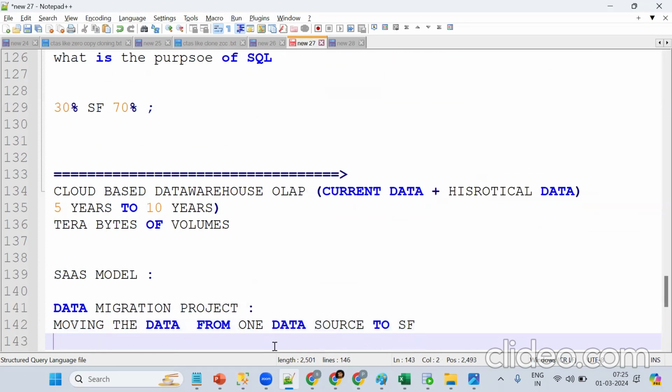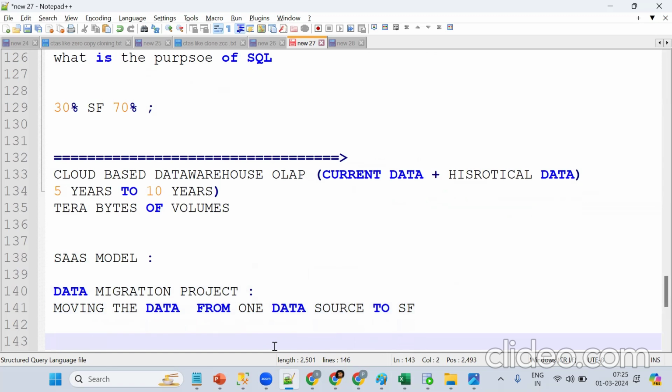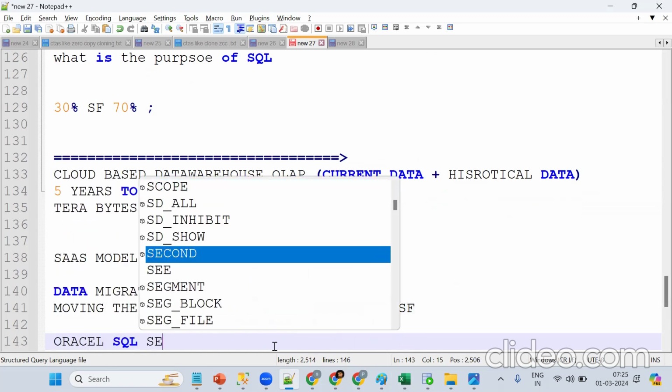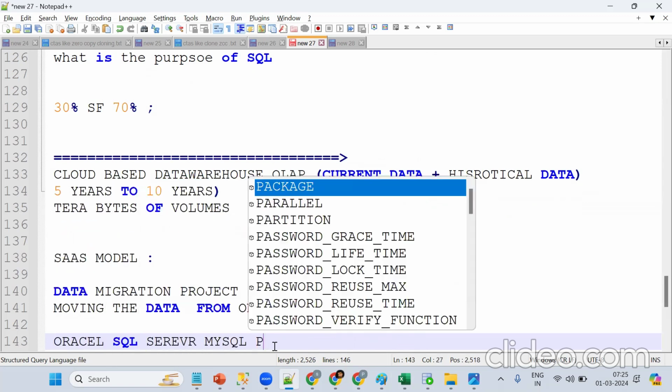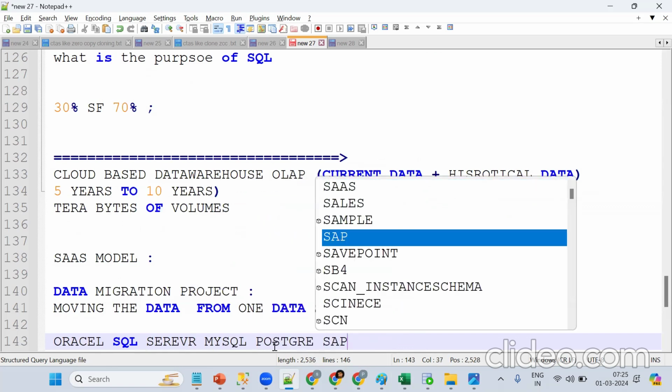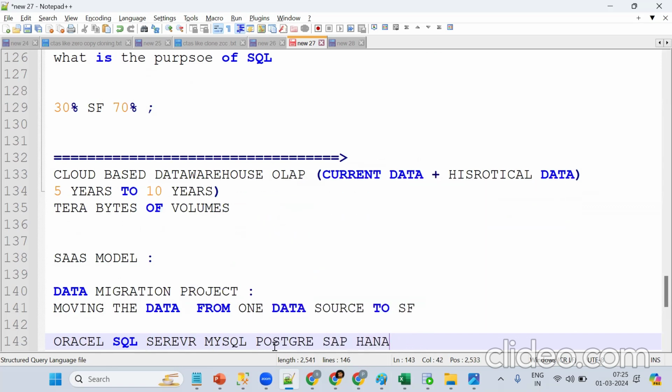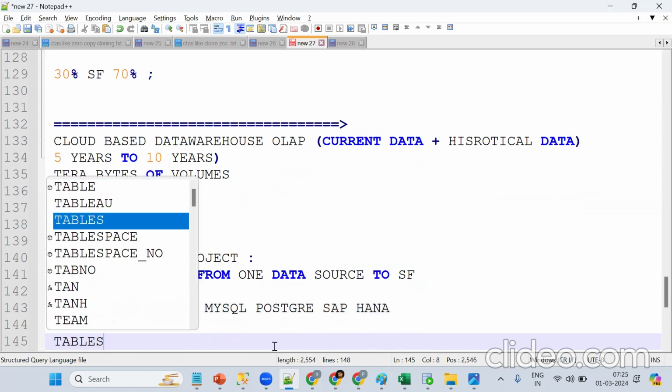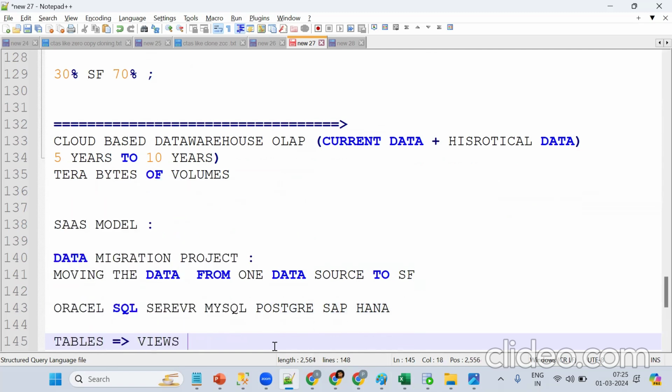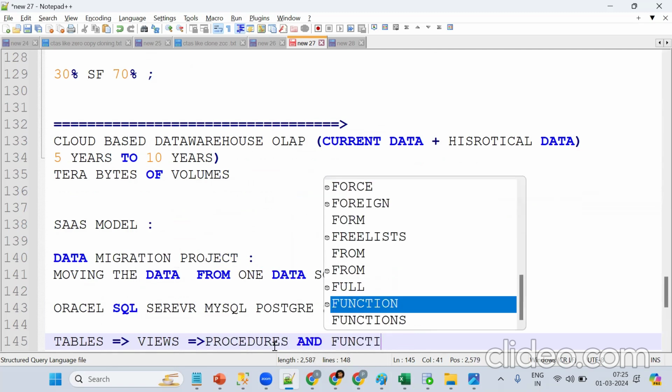Here the data source can be what? This is important. If you put it on your resume, you can list Oracle, SQL Server, MySQL, Postgres, SAP. These are the data sources, and we are trying to migrate tables, views, procedures with their logic, and functions.